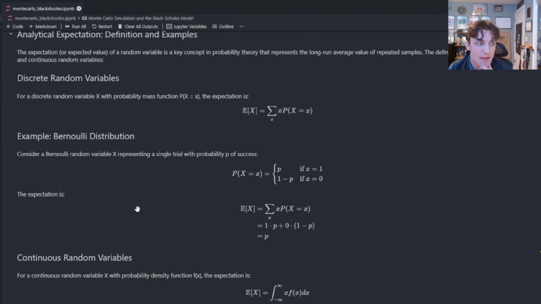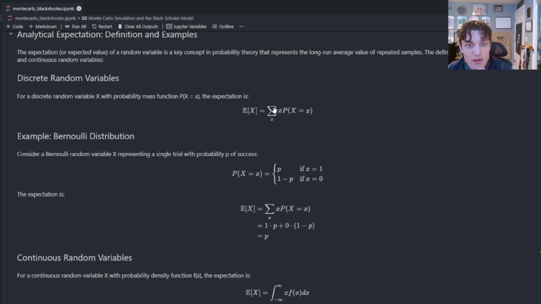Let's start with this idea of an analytical expectation. All that means is there is a formula for the expected value of some random variable. This random variable could be a coin flip, a Bernoulli, it could be a series of coin flips, a binomial, it could be a continuous exponential random variable. Depending on the randomness that we are modeling, we are going to substitute in a different probability mass or density function into the equation, and we're going to use either a summation or an integral to accomplish this.